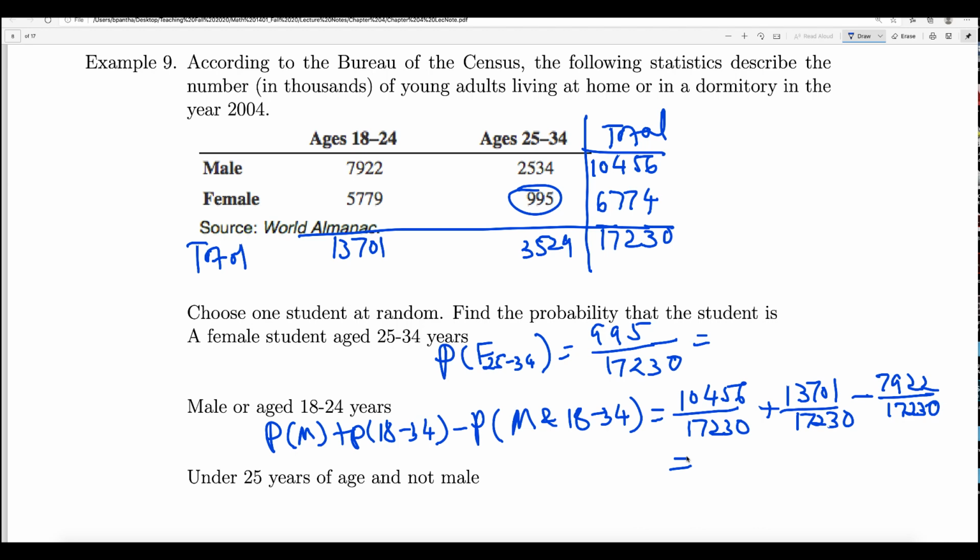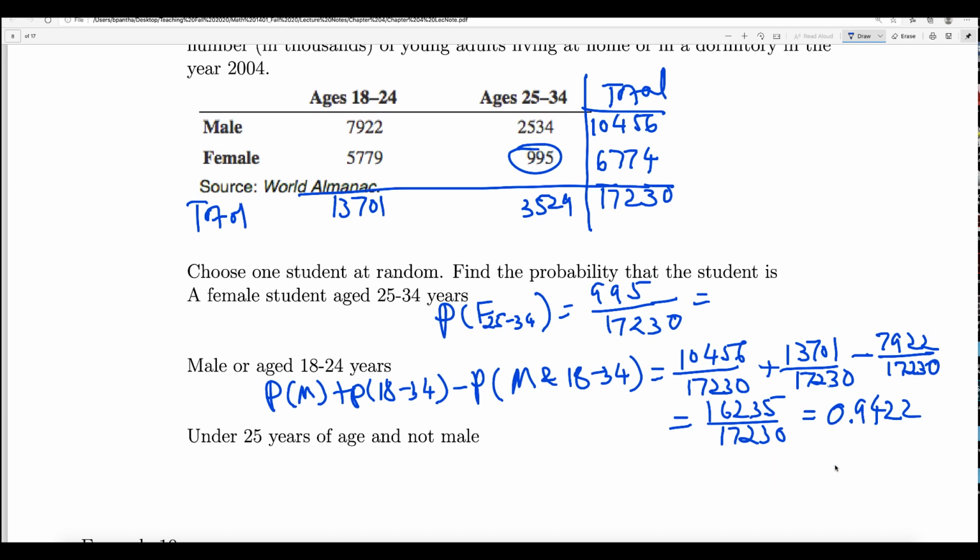Just use the calculator to find out the final answer, right? So if I use the calculator, this is what I get, okay? If I add the top, you will get 16235, and subtract this, so add those two and then subtract this is what you get, and the bottom, they have the same bottom, so it stays the same. And if you use the calculator, you get 94.9422. So this is highly likely to happen, right? Because the probability is almost 1, which means almost sure to happen. If the probability is too small, you will say unlikely. If it was like 0.0156, in that case it will be unlikely.